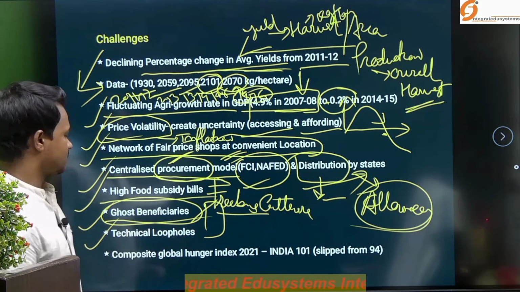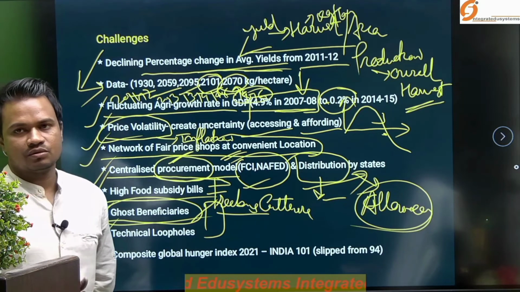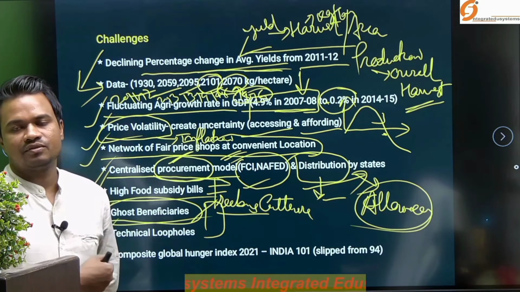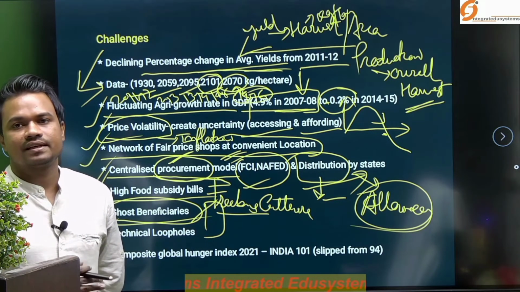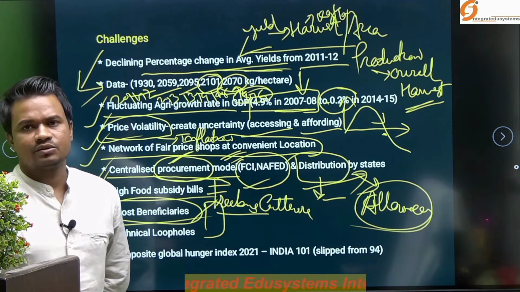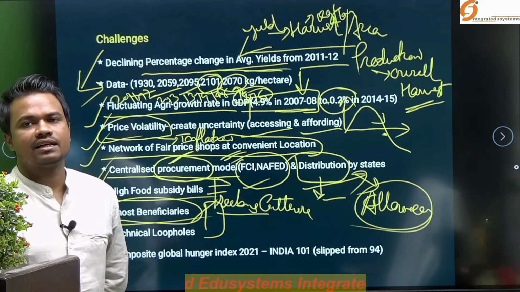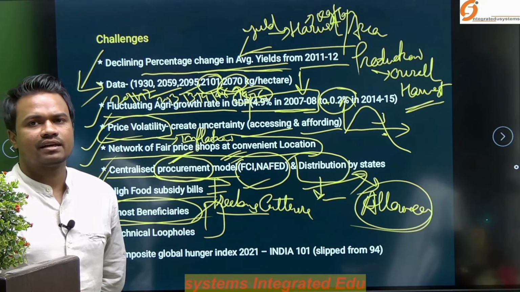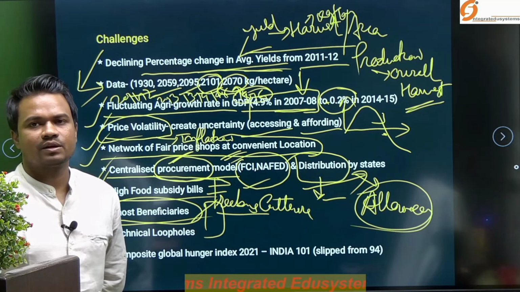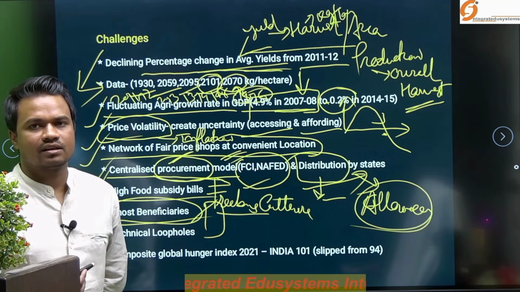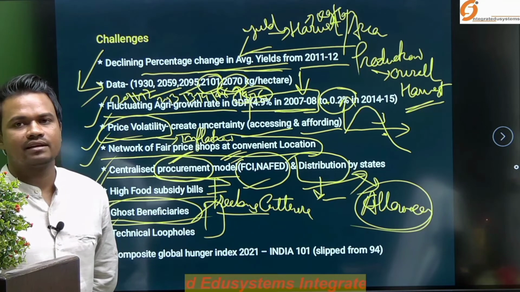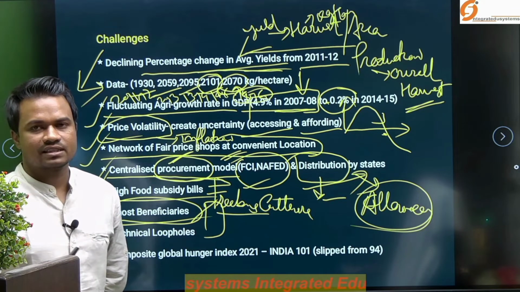This is because of the technical loophole, such as the seeding of the ration card as well as the Antyodaya card, which also becomes one of the hurdles because of coordination issues between the bank, the fair price shop as well as the government.